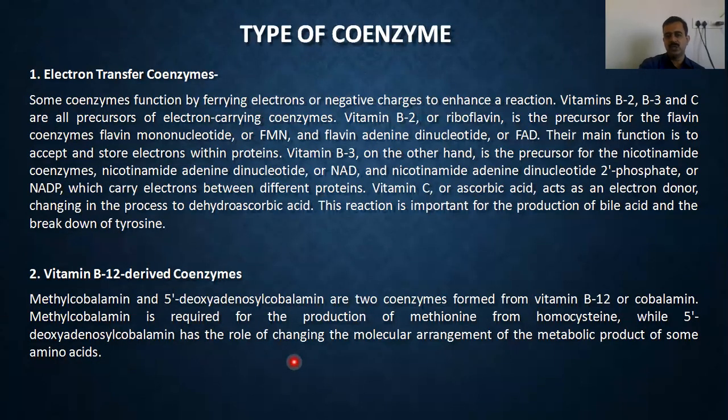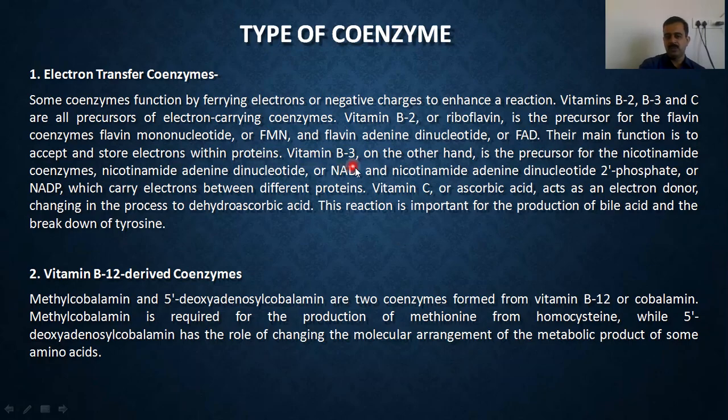Types of coenzymes: electron transfer coenzymes. Some coenzymes function by pairing electrons or negative charges to enhance a reaction. Vitamin B2, B3, and C are all precursors of electron carrying coenzymes. Vitamin B2 or riboflavin is the precursor for the flavin coenzymes flavin mononucleotide or FMN and flavin adenine dinucleotide or FAD. Their main function is to accept and store electrons within the proteins.